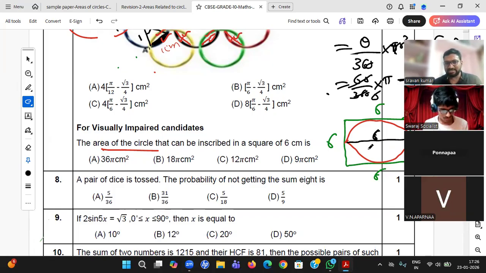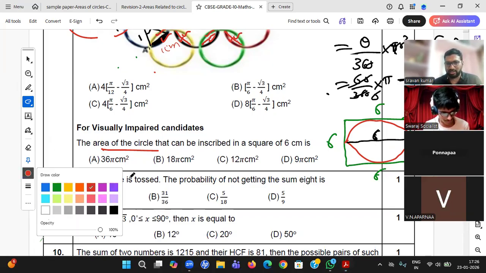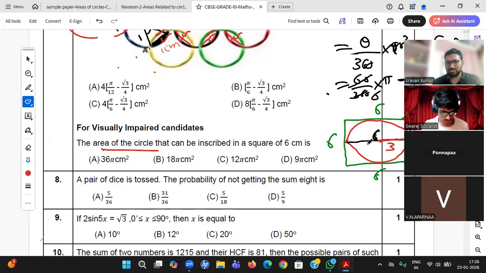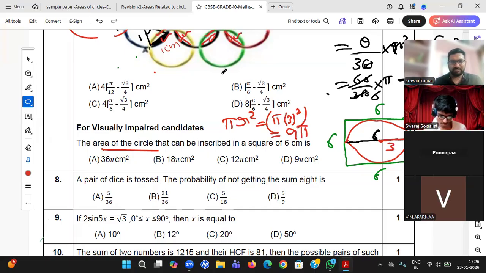The diameter of the circle is 6, beta. So what will the radius be? It will be 3. That's all. Radius will be 3. And you know area of circle is pi r square. Shayan, no student. Area of circle is pi r square. Pi into 3 square, which is 9. It is 9 pi centimeter square.